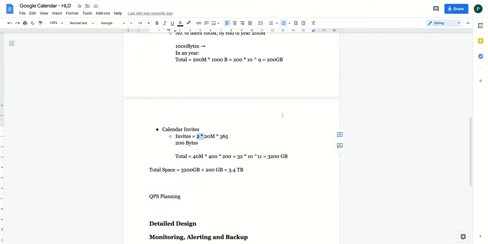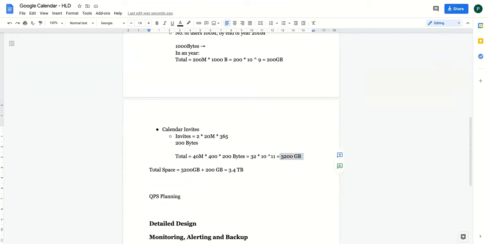Someone mentioned, have I made any mistake? 4 into 4, 16 to the 32 and 10 to the power 5 bytes. So these are all bytes. So this will become 32 into 10 to the power 11 bytes, which is equal to what? I can write it as 3200 into 10 to the power 9 bytes. So that will be 3200 GB only, right? Why 32? I don't know.